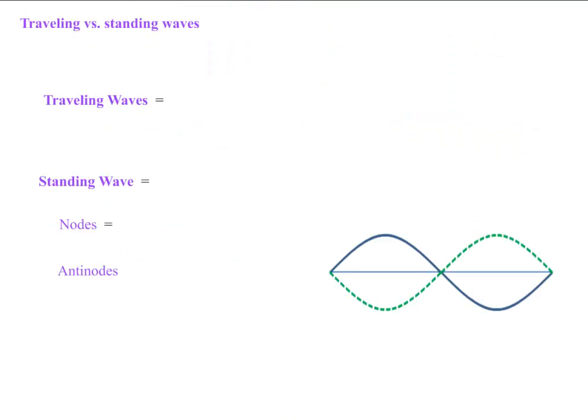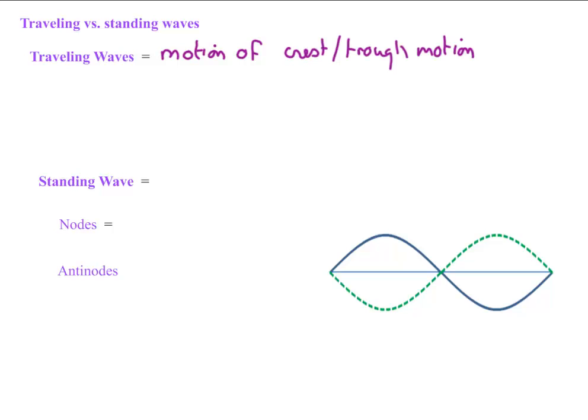Our next topic here is taking a look at traveling waves versus standing waves and how they are different. For traveling waves, we can tell if a wave is traveling because we can see its motion through the medium. And normally what we see are the crests and the troughs as they move through the medium. We can tell which direction it's moving because it's going to be one direction, moving away from the source.